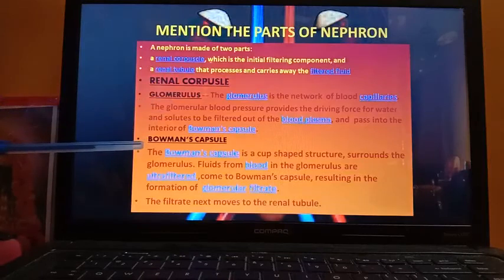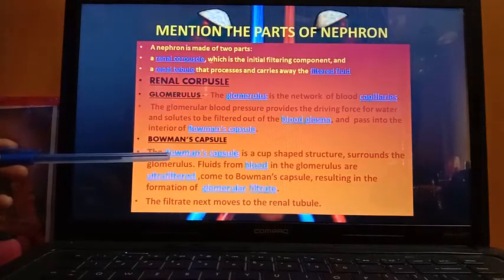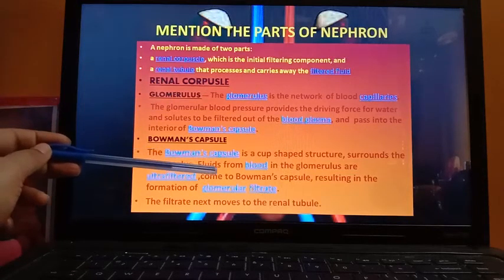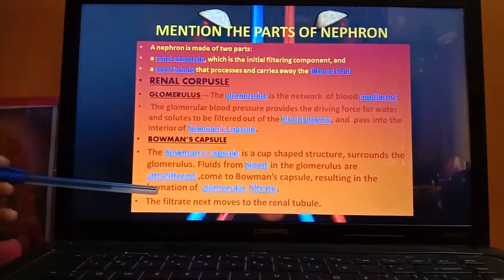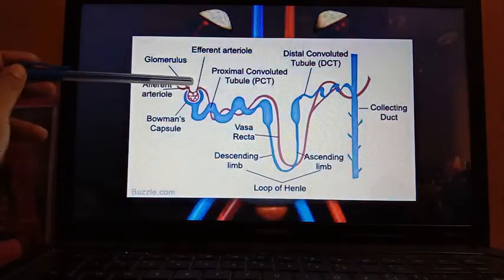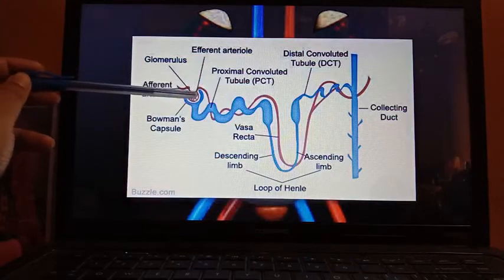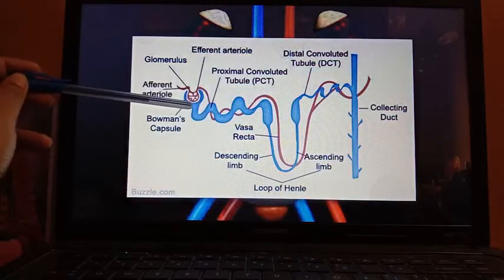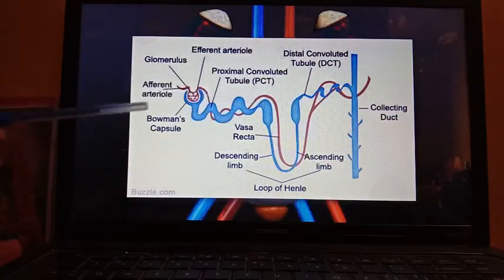Now Bowman's capsule is a cup-shaped structure that surrounds the glomerulus. Fluids from the blood in the glomerulus are ultrafiltered, coming to the Bowman's capsule, resulting in the formation of glomerular filtrate. Now you can see the filtrate part, that is glomerular filtrate, is coming to the cup-shaped Bowman's capsule, and then it moves to the renal tubule.